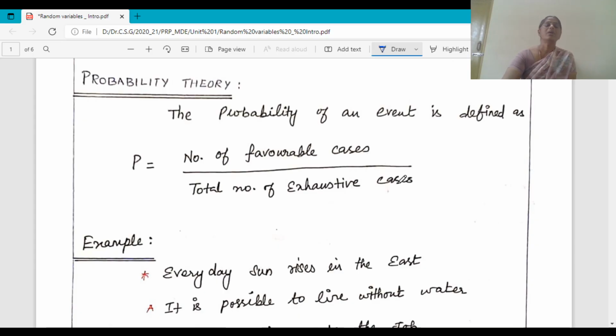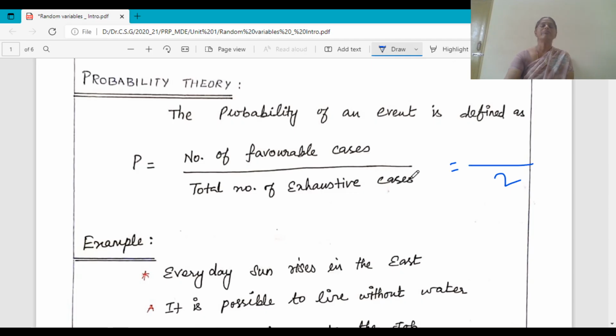For example, consider tossing a fair coin, an unbiased coin. Here we know that there are two outcomes, head and tail. So the total number of exhaustive cases is 2. And next, we are looking for the number of favorable cases. The number of favorable cases for getting a head is 1. So it is 1 by 2. So the probability of getting a head is 1 by 2 and the probability of getting a tail is also 1 by 2.